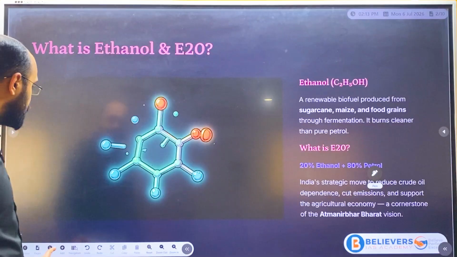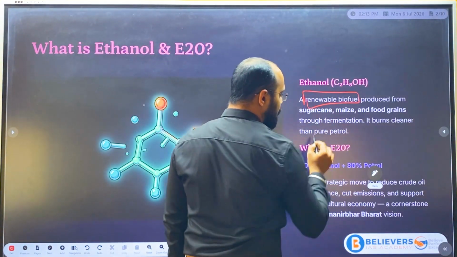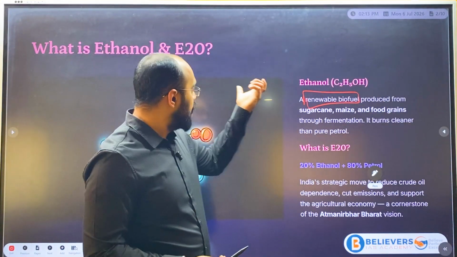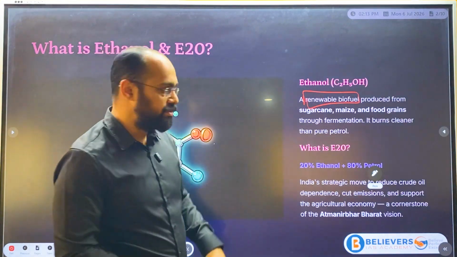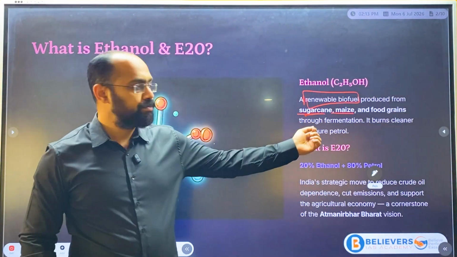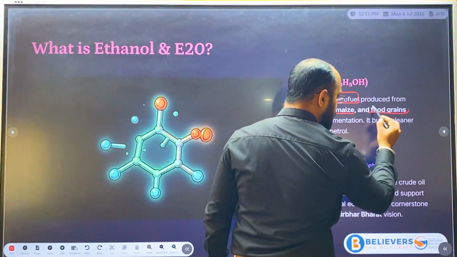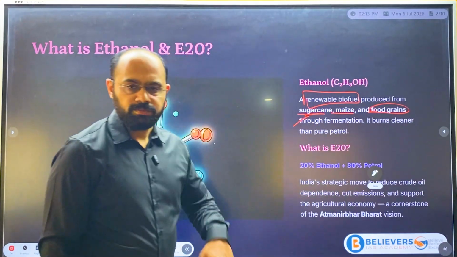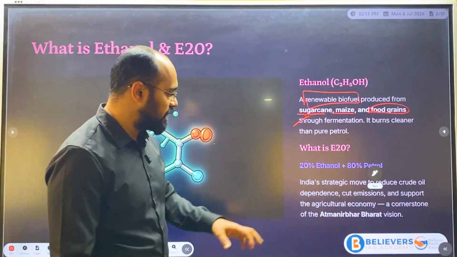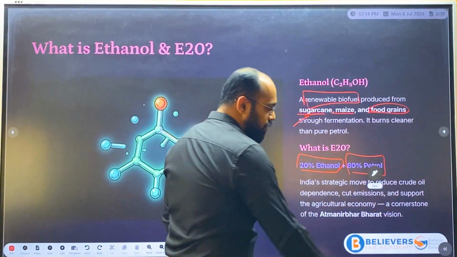As you can see, this is renewable energy. Basically, this is biofuel, one of the renewable energies. This ethanol is made from various food grains. Mainly sugarcane, maize, even rice, and other food grains are used to produce this ethanol for blending. As I told you, it is 20% ethanol and 80% fuel.